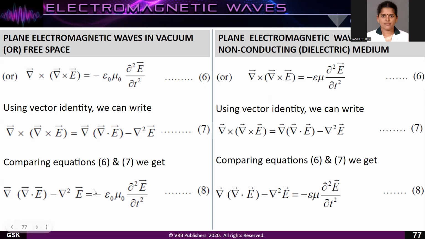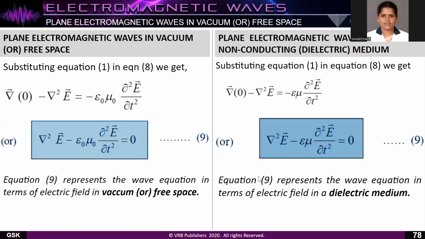So when we compare these two, it becomes del into del dot E minus del square E vector is equal to minus epsilon naught mu naught into dou square E vector by dou t square. Similarly on both the sides. What is del dot E? That is Maxwell's equation in terms of free space, it is equal to 0. And also in a dielectric medium it is equal to 0.